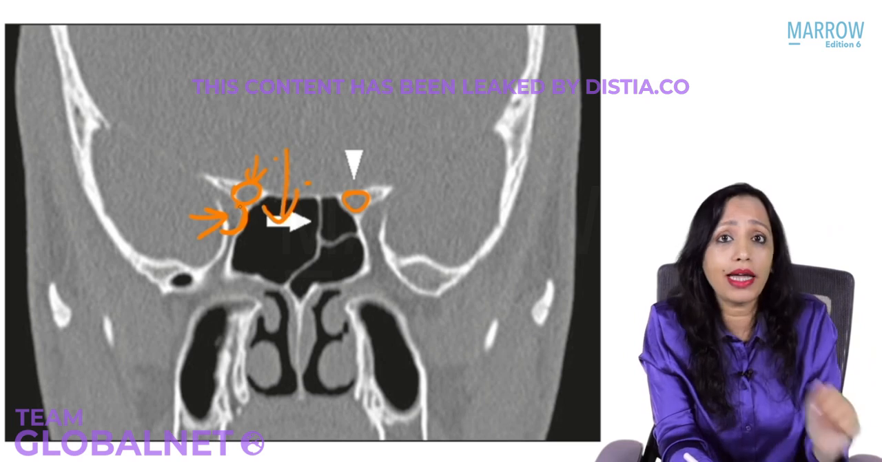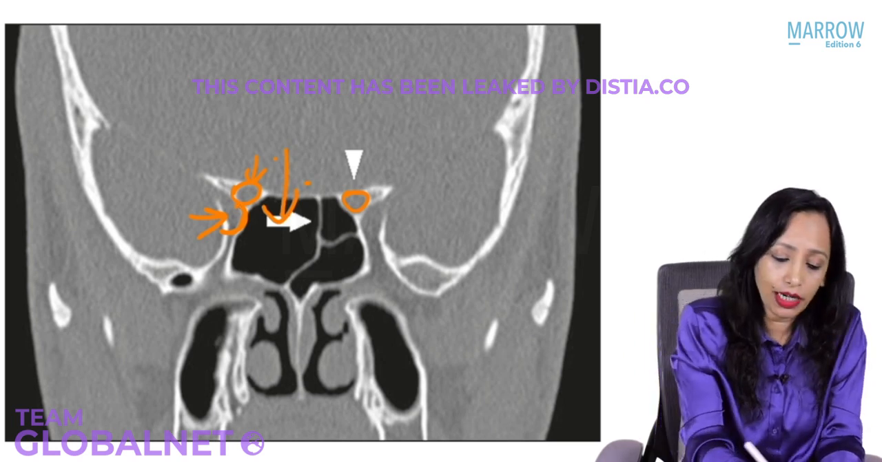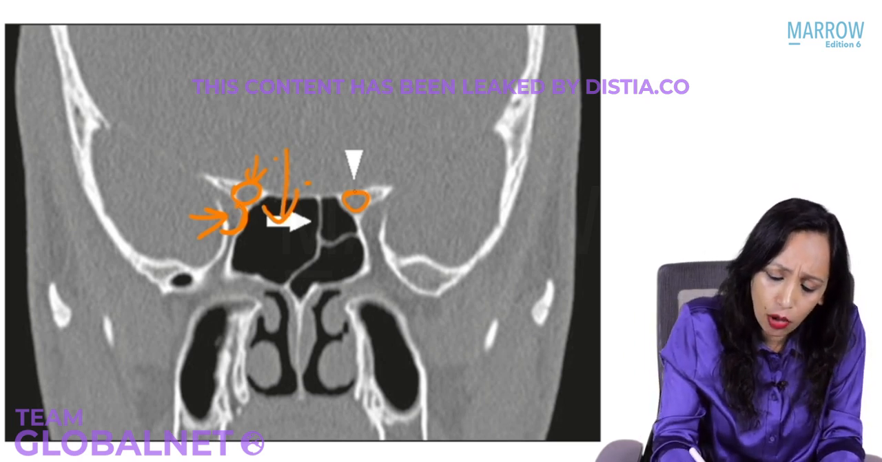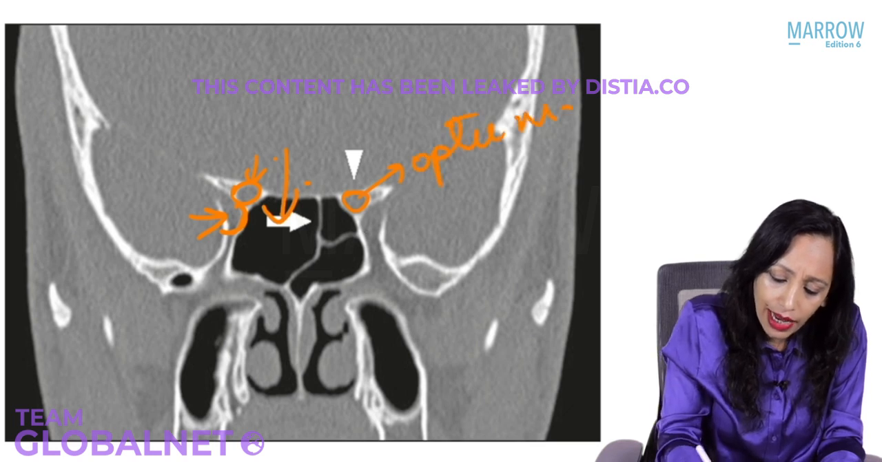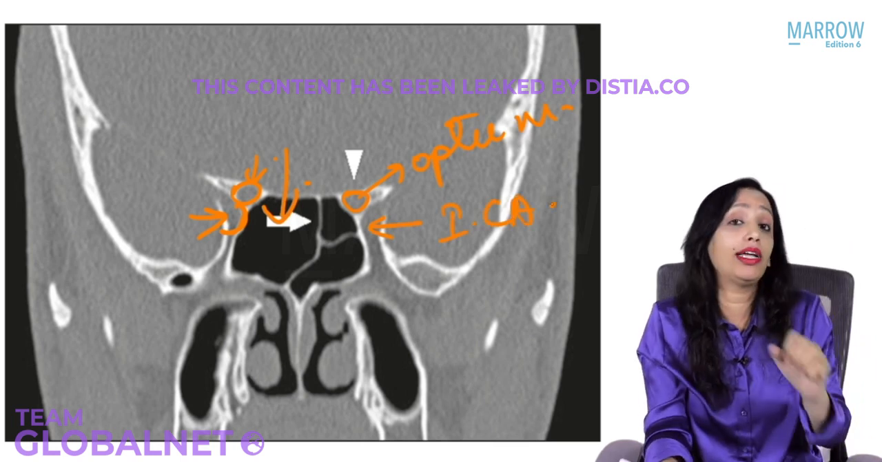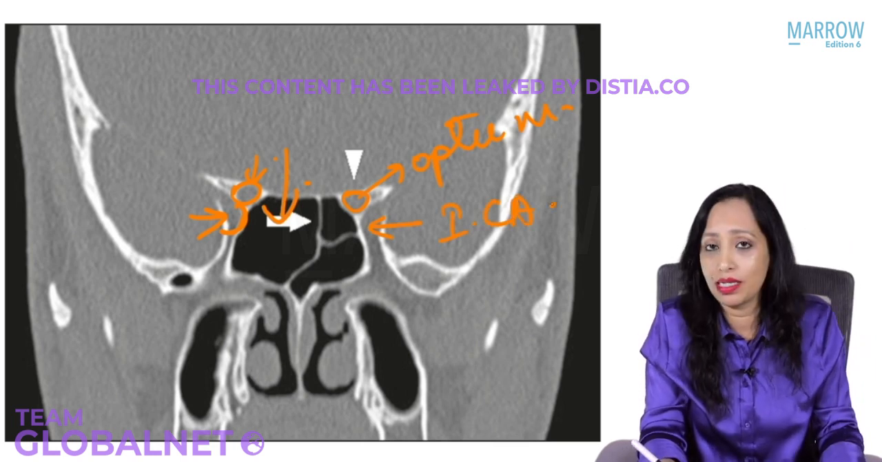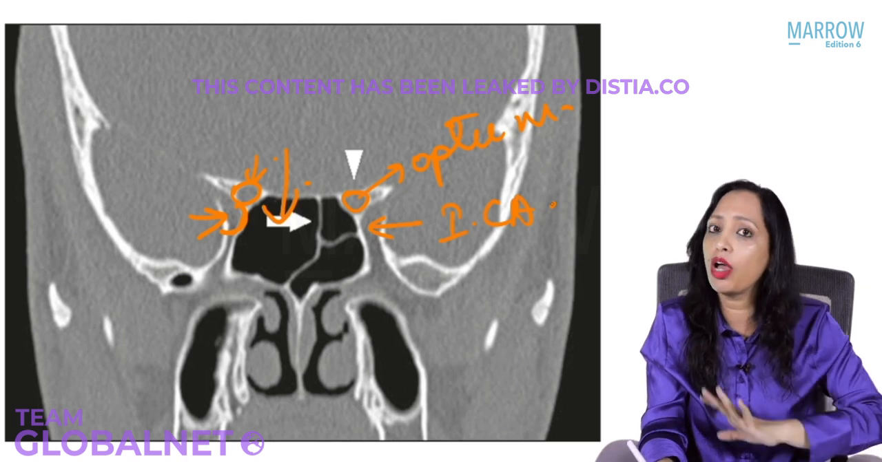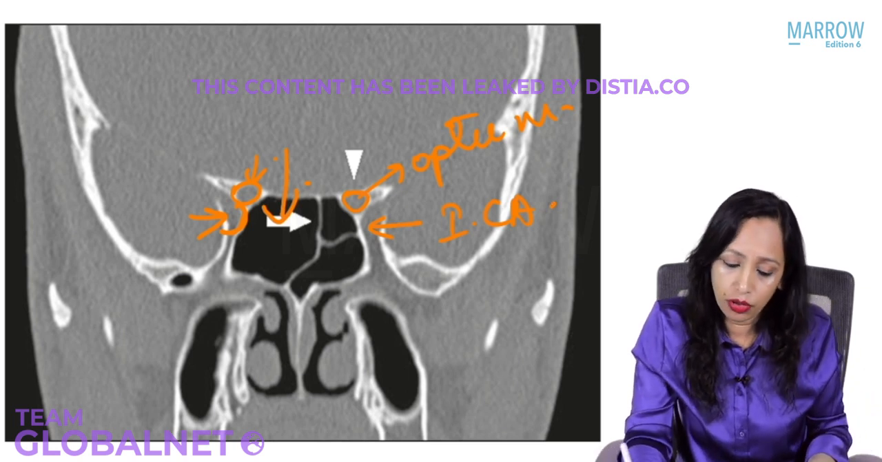Now see the other side where we have the Onodi cell present. Now we can see that both the optic nerve, as well as the internal carotid artery, are now in relation to the Onodi cell. Is that very clear now? Will you ever forget it? Okay, very good. No, never forget it.